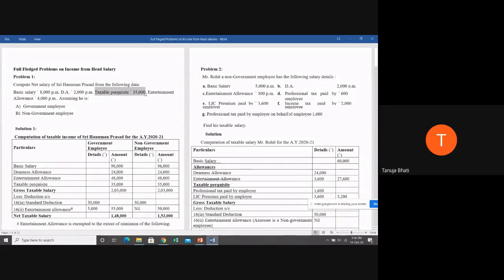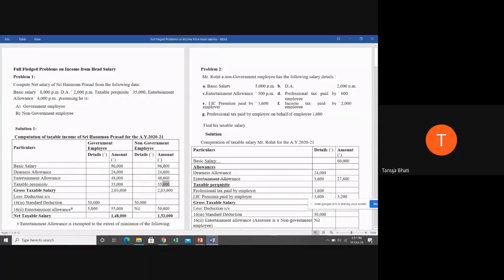Next is taxable perquisites. Now, you know what is perquisite? It is an extra benefit given to the employee. Now, they have already given what is the taxable portion in the exam, so our solving is being reduced. So taxable perquisite is given as 35,000 in both the cases.